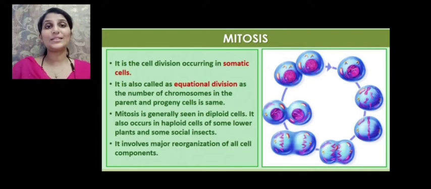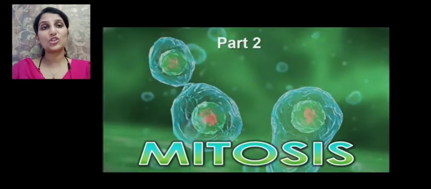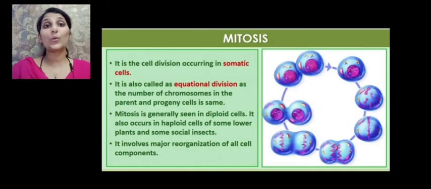So mitosis usually takes place in the somatic cells. What do you mean by somatic cells? Somatic cells are vegetative cells which are not involved in the process of reproduction. These cells undergo the mitotic division.